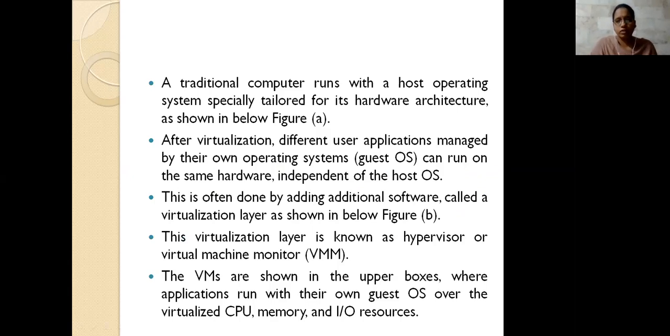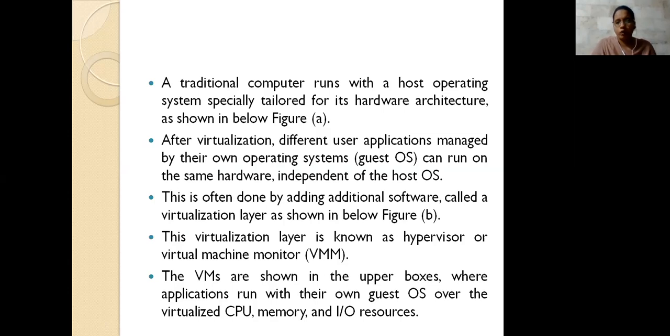The traditional computer system has an operating system and a hardware architecture. Here we also have the system after virtualization. The important thing to add is that you can use different applications or different operating systems on your laptop at any time. These run on the same hardware, independent of the host operating system.